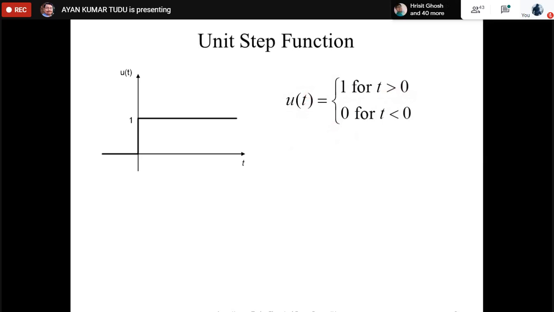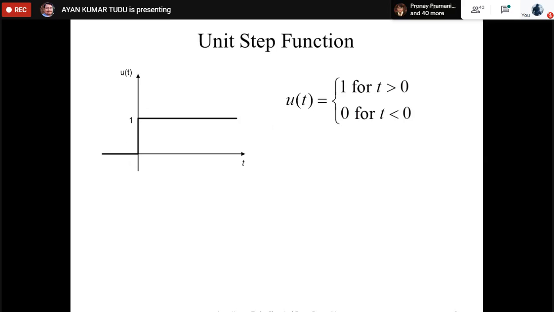A simple analogy of this can be thought of as follows. Suppose we have a battery, an electrical network, and a switch. Before the switch is closed, our system would be in one state, but at the time of application of the switch, we will be getting a step signal into our circuit. That is the analogy that we can draw for our unit step function.